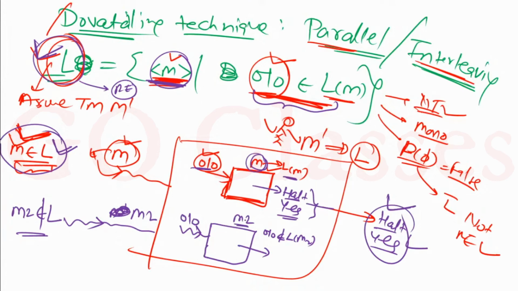But now if you are giving me M2 which does not belong to my language L, means your M2 does not accept 010. Now when I run this M2 on 010, then this may or may not halt. This M2 may go into an infinite loop. Let's assume it has gone into an infinite loop. Now I am waiting, continuously waiting.